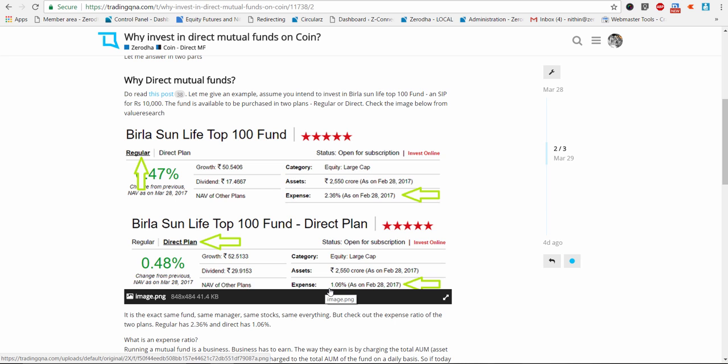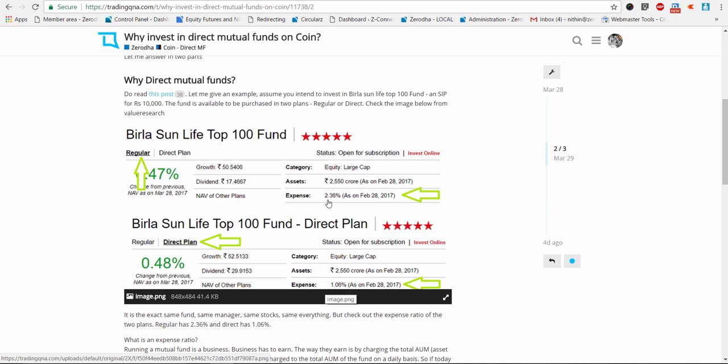So now, I guess you guys are all wondering, why is the expense ratio so much higher in case of a regular plan, right? And the reason is because distributors sell regular plan, right? What it means is your banks, your brokers, your advisors, or anyone out there, any other online platform out there which is actively selling you mutual funds today, you can rest assured that they're distributors, right?